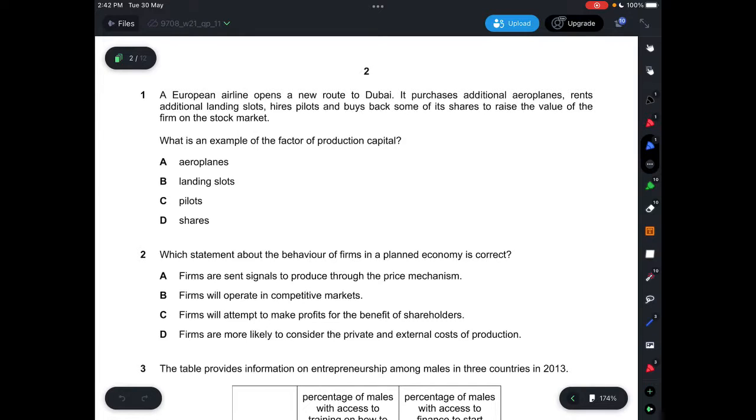So that relates to capital goods, things that can result in production, as we say. So the example of the factor of production capital here would be airplanes. So the answer is A.